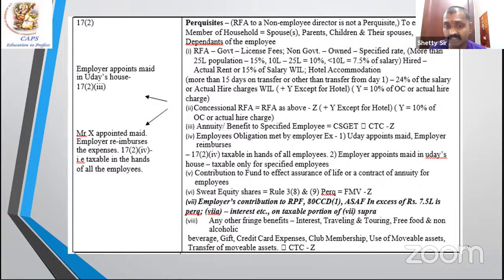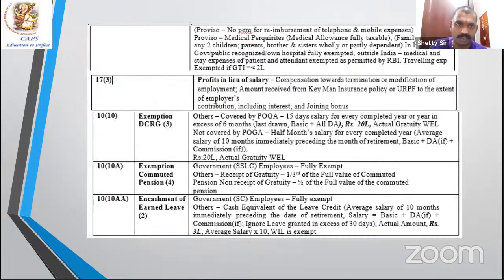Then one special amendment this year is a compulsory question for those who are writing July and November. 17(7) says, if you contribute anything to RPF, NPS, and approved superannuation fund above 7.5 lakh, the extra amount is taxable. Let's say 10 lakh is contributed, 2.5 lakh is taxable. Interest on 2.5 lakh is also taxable. This is an amendment of 2020.